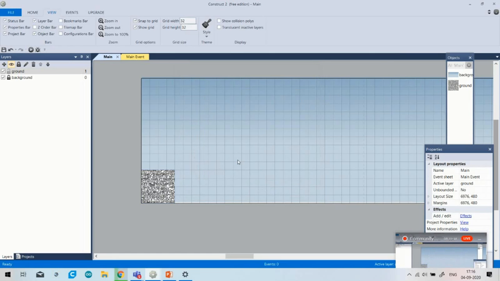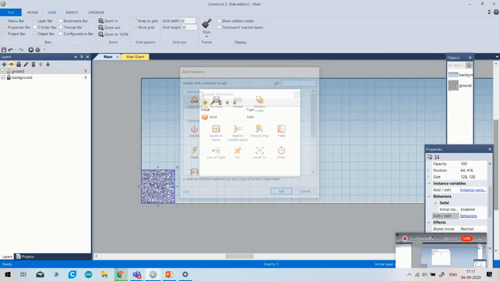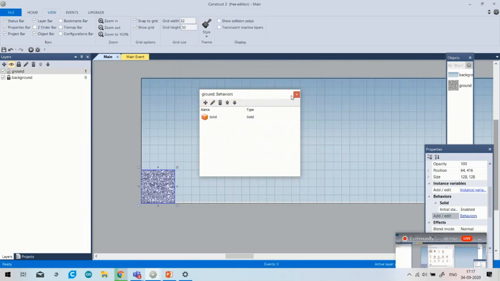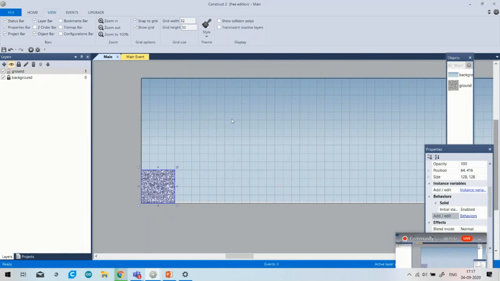I think you got it. How can you change the behavior of any sprite or object? Just click on it, go to the behavior properties and select the behavior. There are various behaviors in Construct, like destroy outside layout and drag and drop. You cannot learn it in one lecture. It takes time to understand this Construct software. So today I am giving you a brief about this Construct, and in the last 10 minutes I will tell you where you can learn all these things very easily.